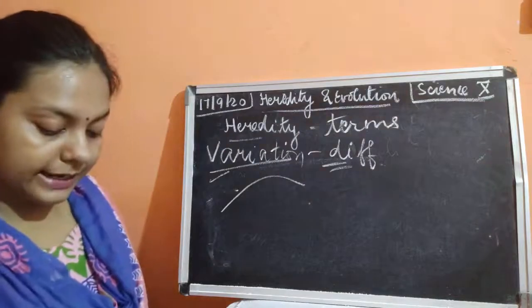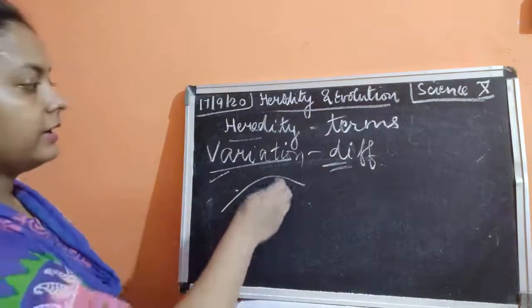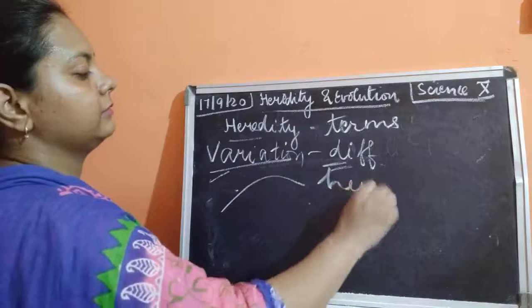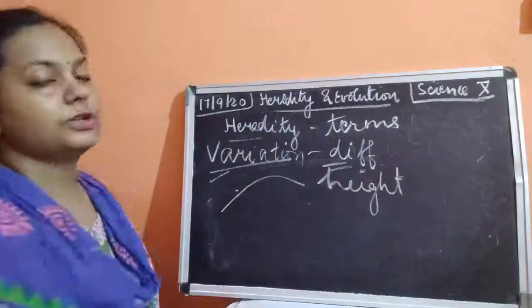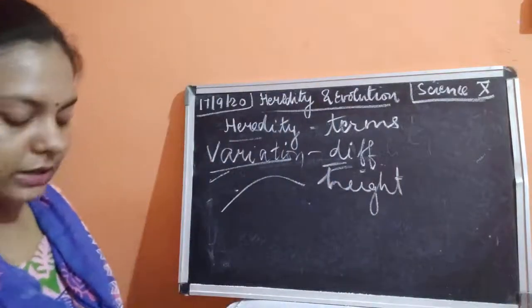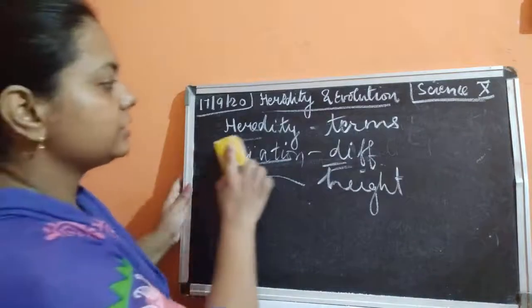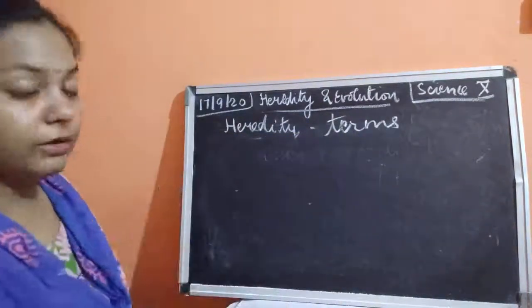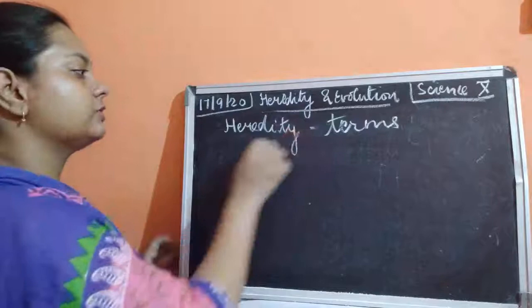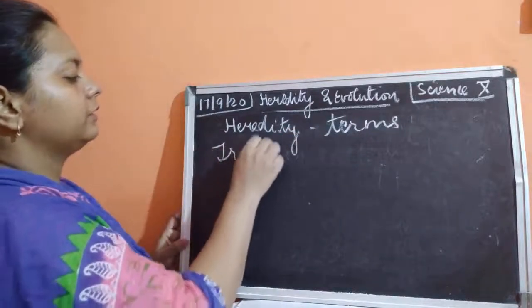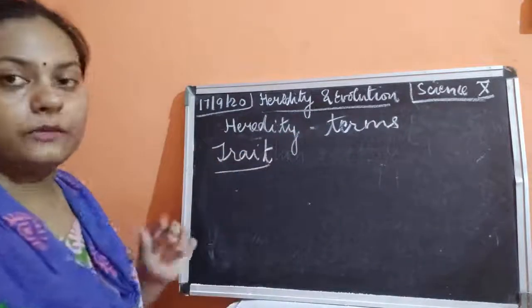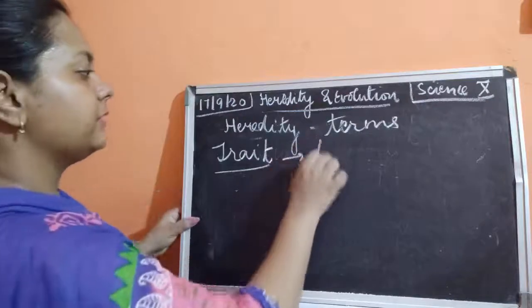Then after that, the second point is variation. You can give the example of height, which is a very variant trait. Okay, now I'll talk about the next thing: variation in different characteristics. Characteristics are also known by a word called trait. What is this word? Trait means features.